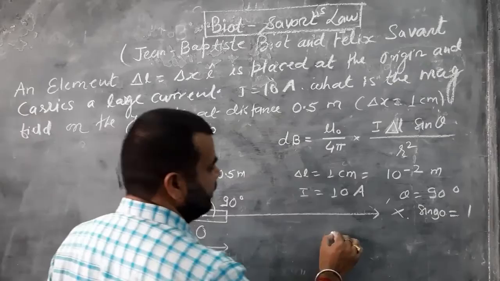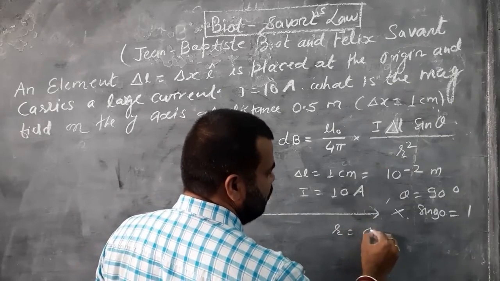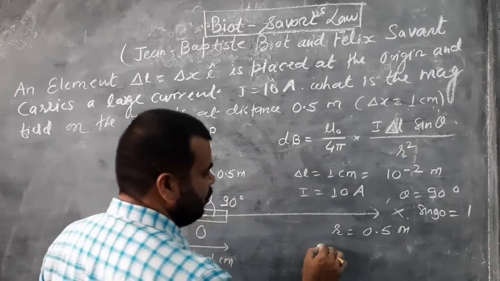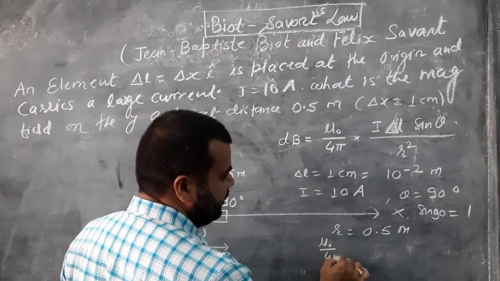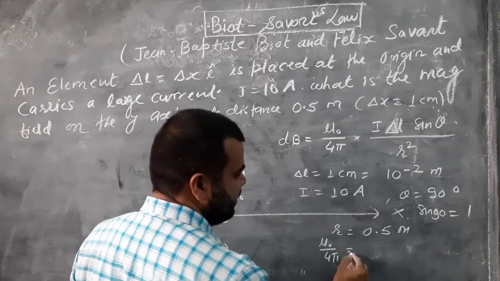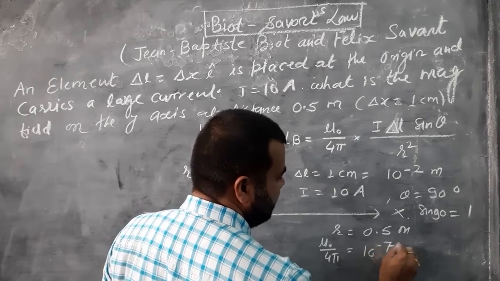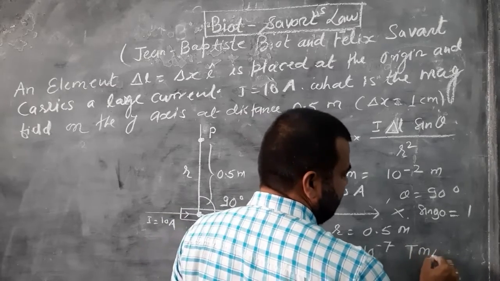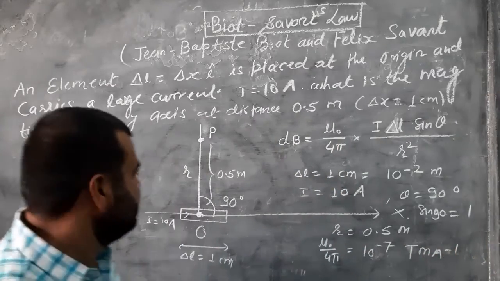Now r is given. R is equal to 0.5 meter, and the constant mu naught upon 4 pi in free space has the value 10 to power minus 7, and the unit is Tesla meter ampere to power minus 1.